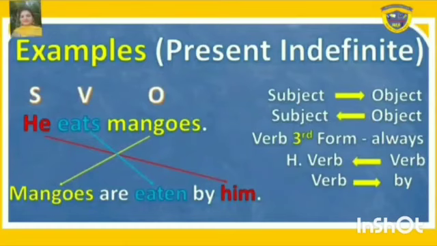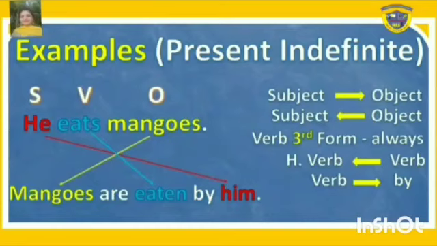Let's discuss with the help of examples. Please see it very carefully. First is, he eats mangoes. He is subject, eats verb, mangoes object. When we change the active voice into passive voice, how will we write? Firstly, we will write object, mangoes.